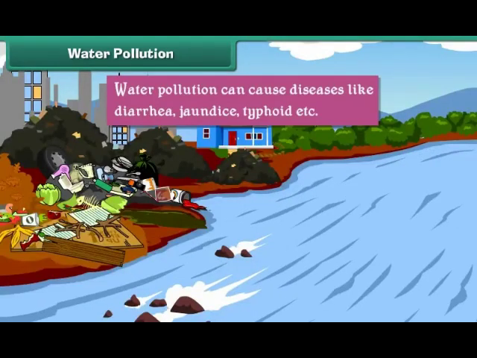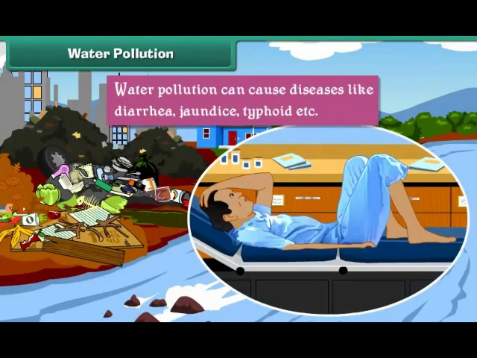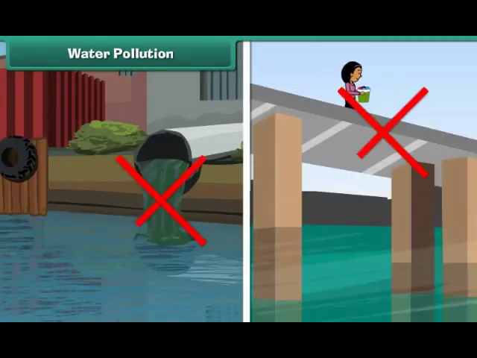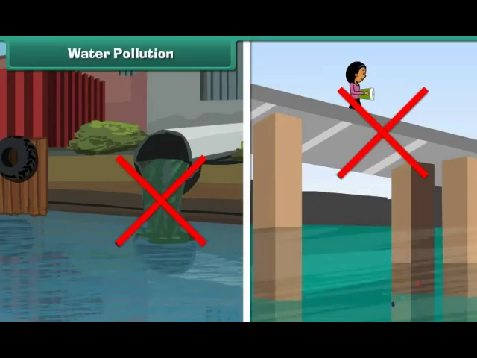Water pollution can cause diseases like diarrhea, jaundice, typhoid, etc. We can reduce water pollution by preventing disposal of waste into water.